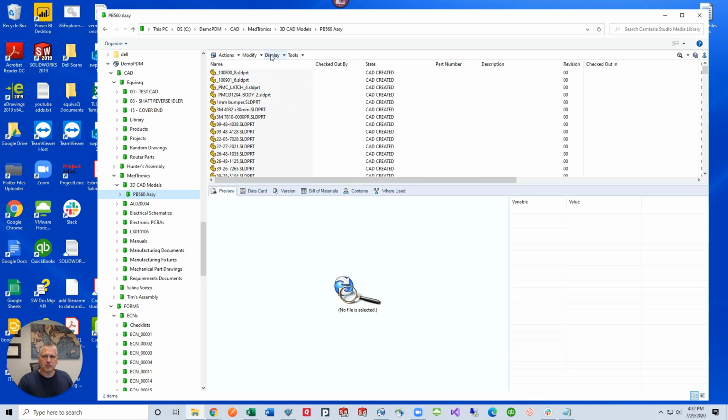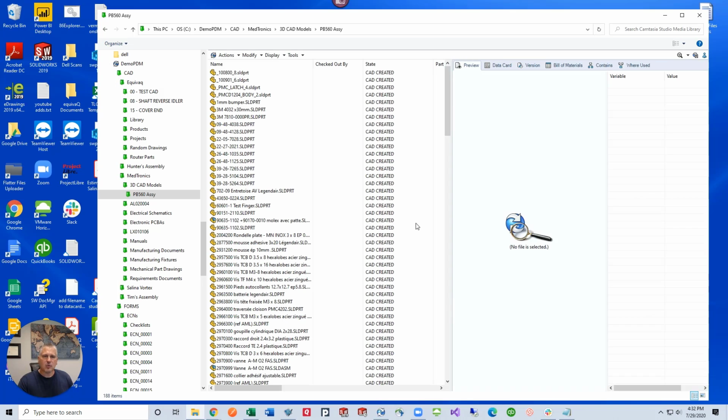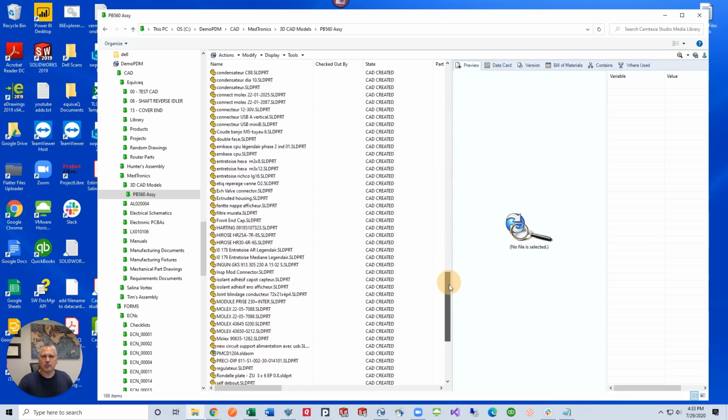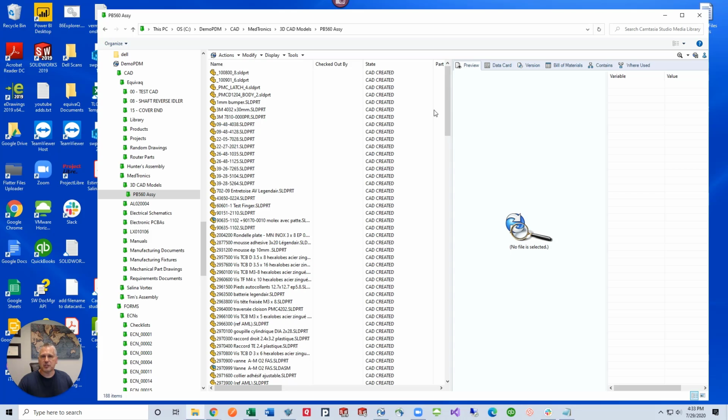Here's another helpful tip. If I go to display and then I do my preview placement, right now it's currently along the bottom. That's not just the preview, it's the entire, they call this the accelerator. It's the entire accelerator, the data card, the version, bills of materials. Let's set this from the bottom to the right. To the right sets it so that if I have a really wide screen, I might have my whole file list over here and all the data card fields that I need, and my preview placement, my data card, my version, bills of materials, all that's over here. But it's also very helpful if I have a long list of file names that I need to scroll down through, and I can see a lot more information more readily.